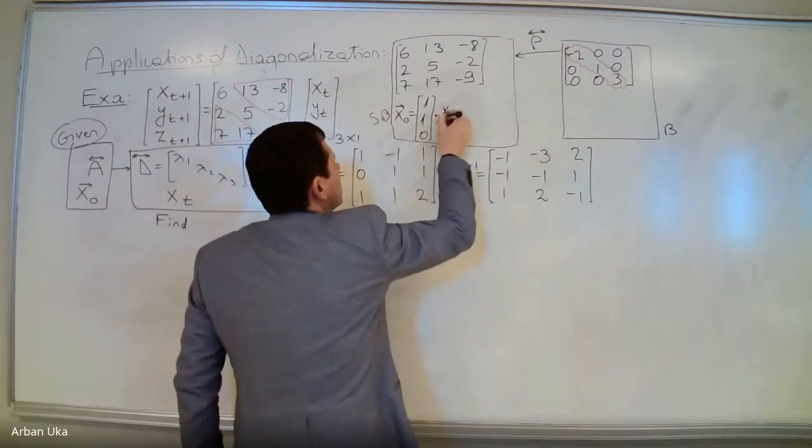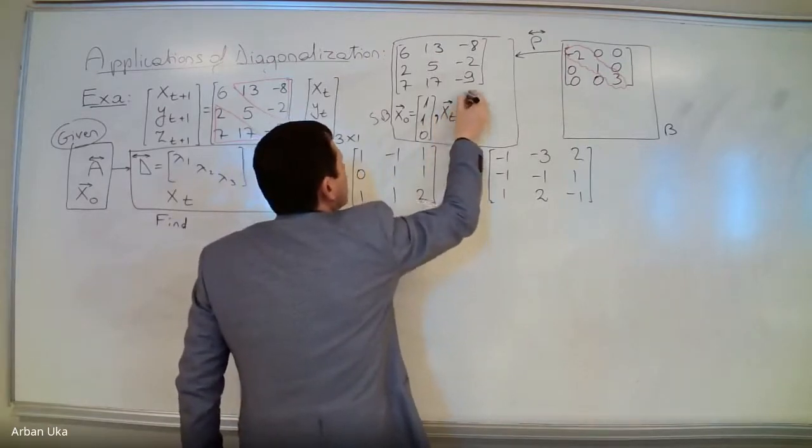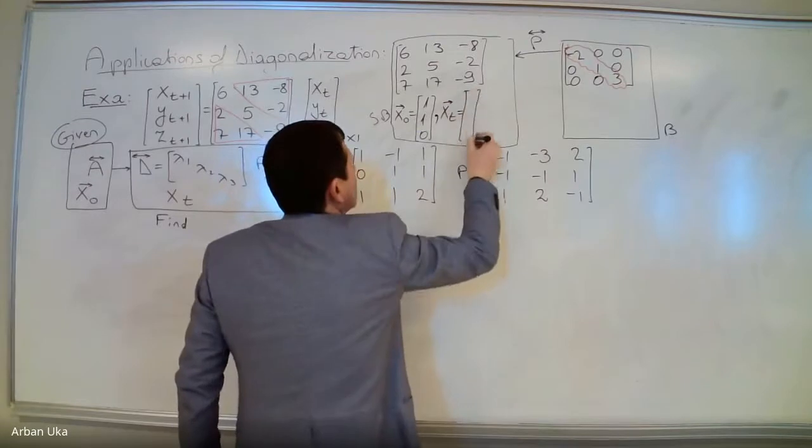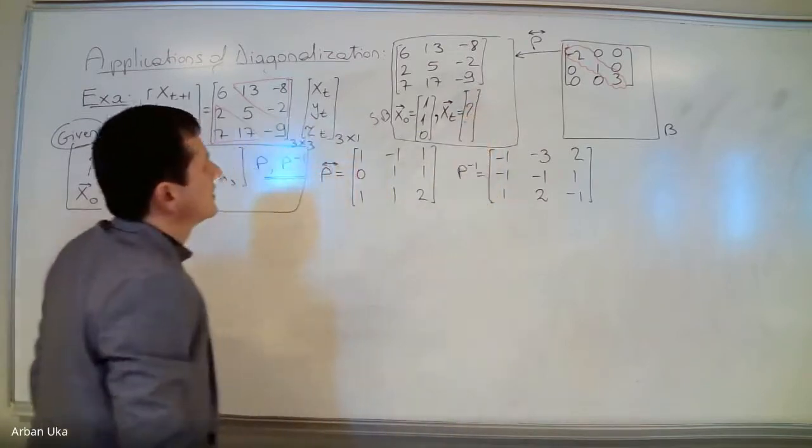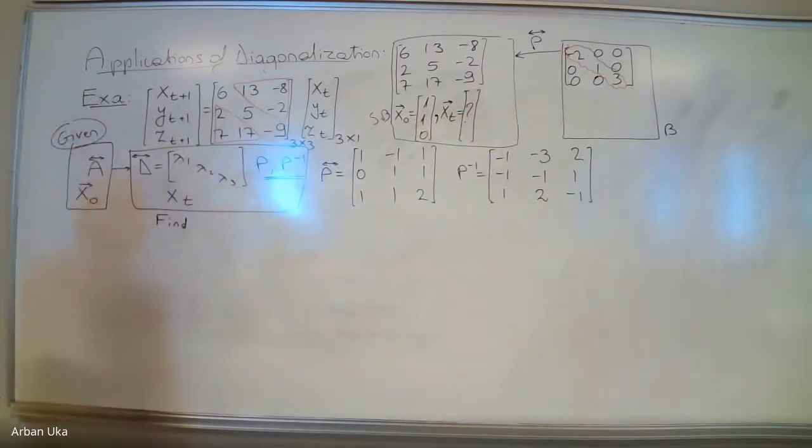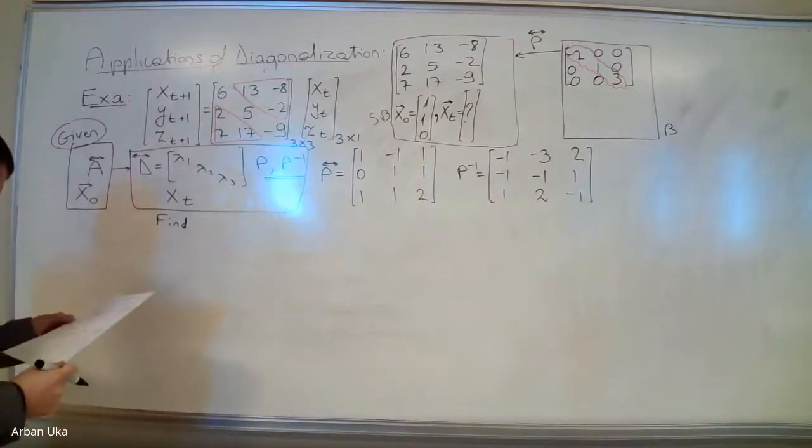This is given, and we want to find what this is. We're given this x0, and how can we find xt?